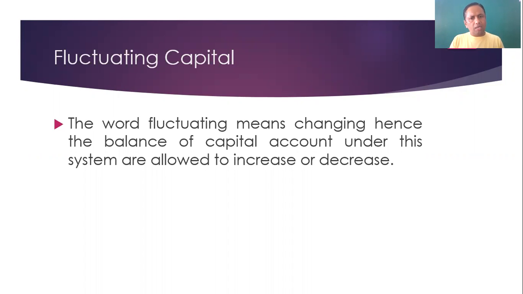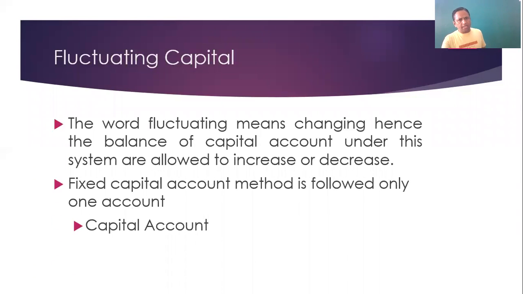In the fixed capital method, two accounts are prepared: partners capital account and partners current account. So all the items related to the partners are recorded in one account, that is the partners capital account. Under the fluctuating capital account method, only one account is prepared, that is the capital account.